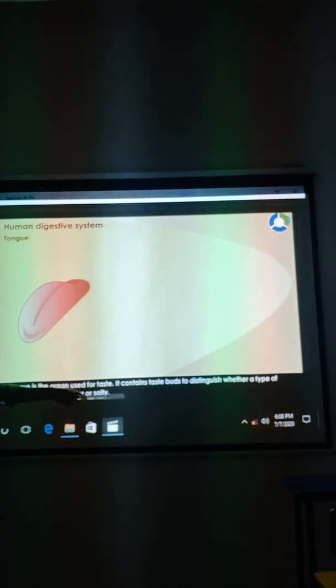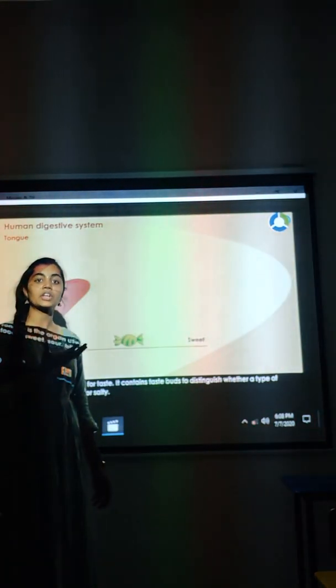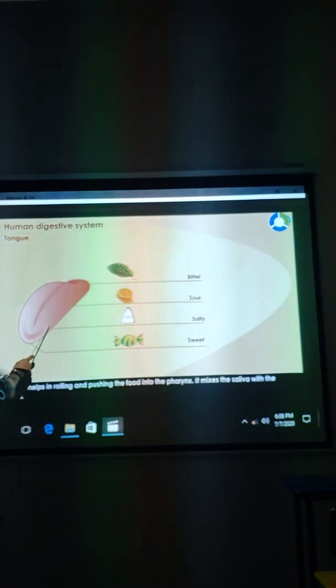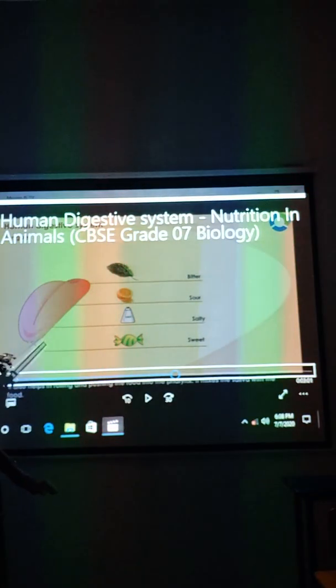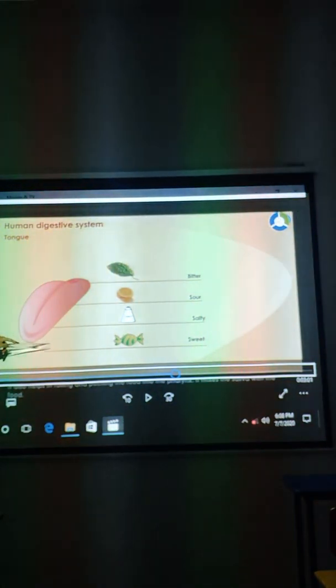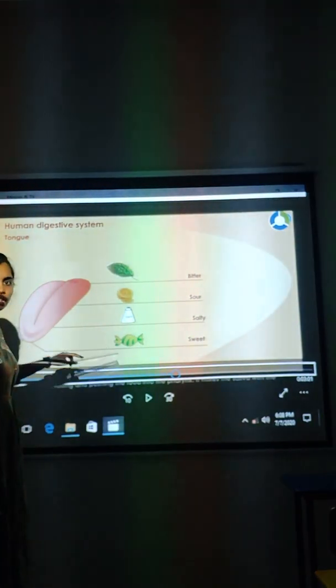Tongue is the organ used. It contains taste buds which tell the taste of some particular food item. In the starting we have sweet, salt, sugar, salt. Now, what does this diagram mean? Why have we marked bitter, sour, salty, sweet over here?